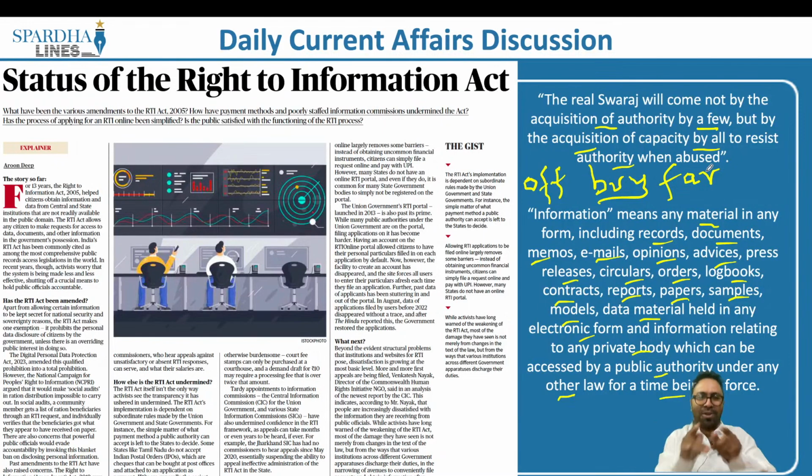In order to bring all this under check, what we have is the Right to Information Act, which was introduced back in the year 2005. Earlier as well, in the year 2002, attempts were made to introduce Right to Information by the Vajpayee government, but the real act came into implementation in the RTI Act of 2005. What has the Supreme Court held when it comes to the RTI Act?